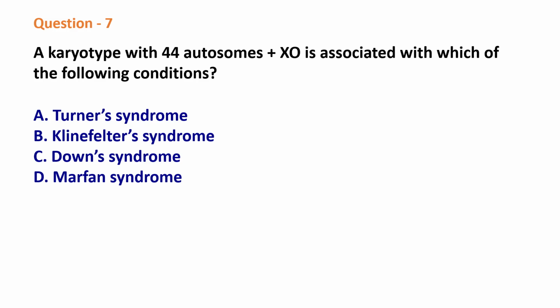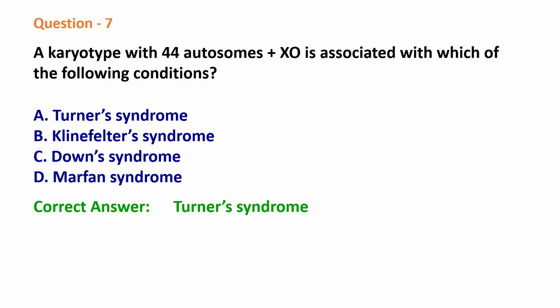Question 7. A karyotype with 44 autosomes plus XO is associated with which of the following conditions? Options: Turner syndrome, Klinefelter syndrome, Down syndrome, Marfan syndrome. The correct answer is Turner syndrome.